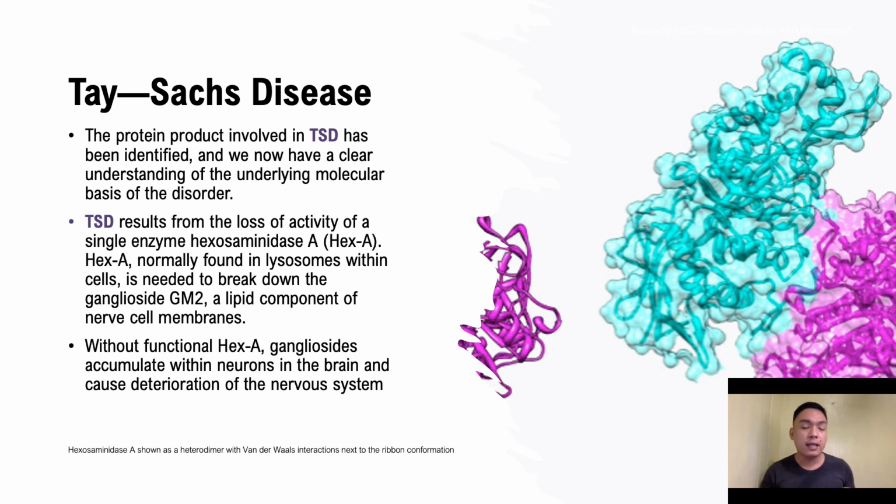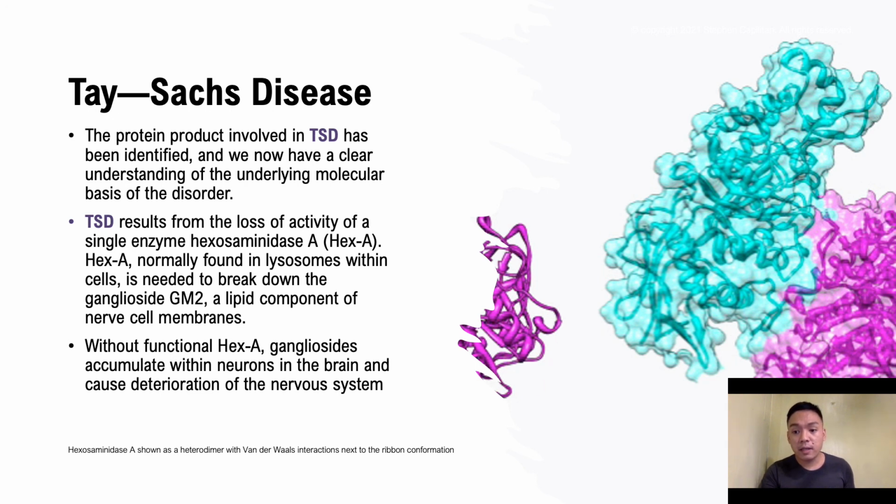Remember, they digest cellular waste products within a cell. Hex A is needed to break down the ganglioside GM2, a lipid component of nerve cell membranes. Without functional hex A, gangliosides accumulate within the neurons in the brain and cause deterioration of the central nervous system.